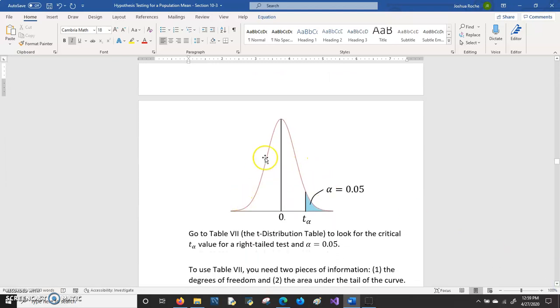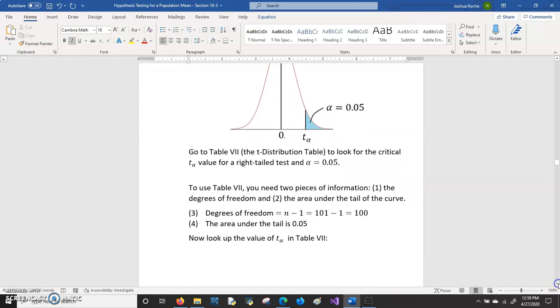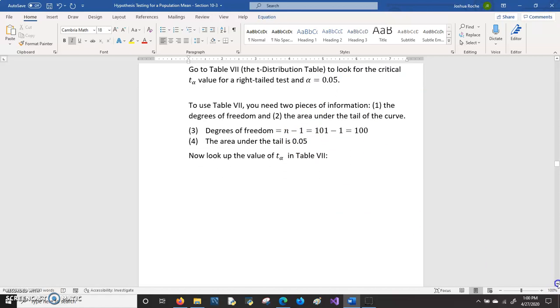And it's drawn out right here. There's the area of the right tail. We'll go to table 7 and look up what this critical t-value, this cutoff, would be. Remember that when you use table 7, you'll need the degrees of freedom and the area under the tail. The degrees of freedom in this case would be n minus 1. That's 101 minus 1, which is 100. The area under the right tail is 0.05. That's the alpha. We can go to table 7.